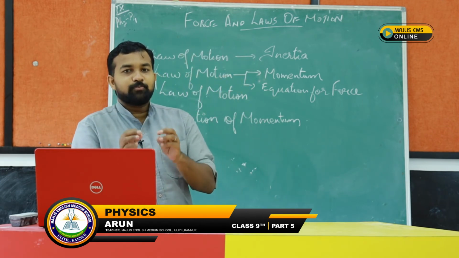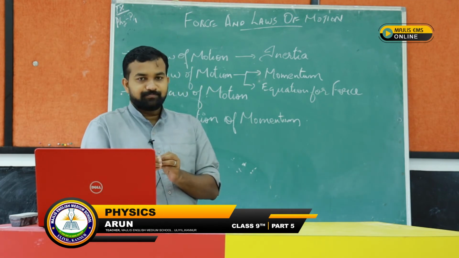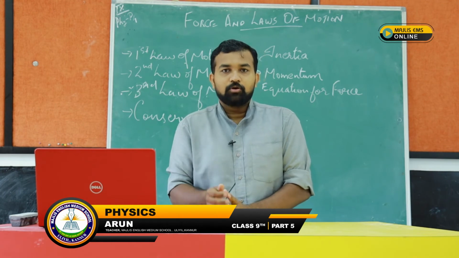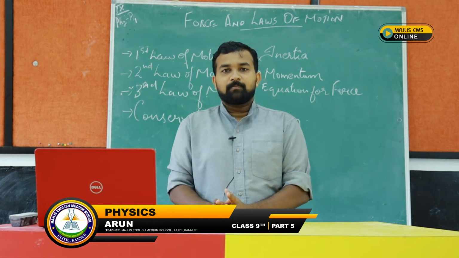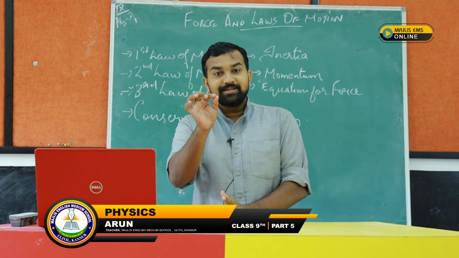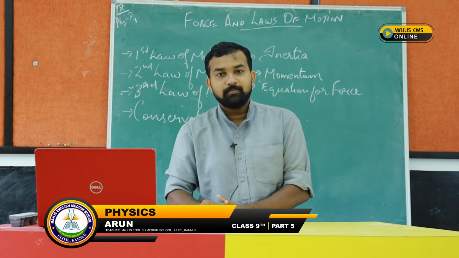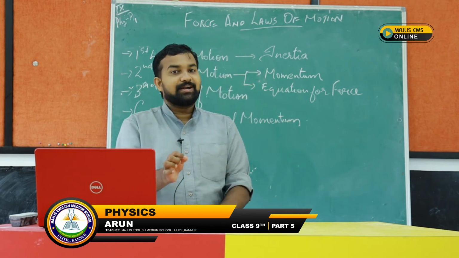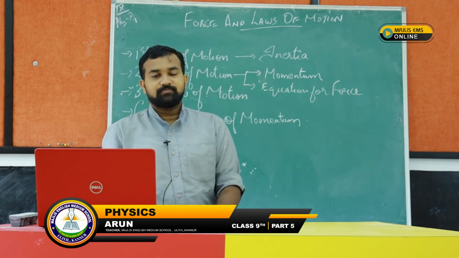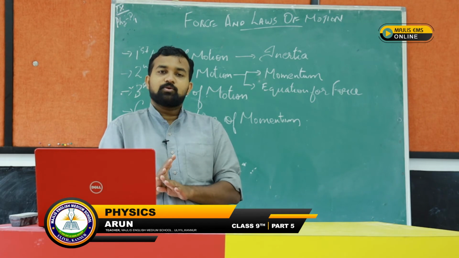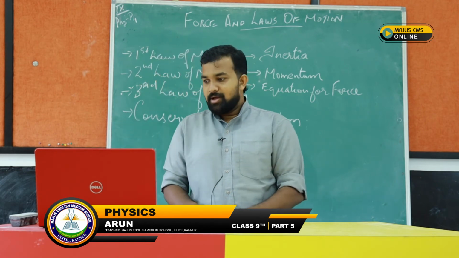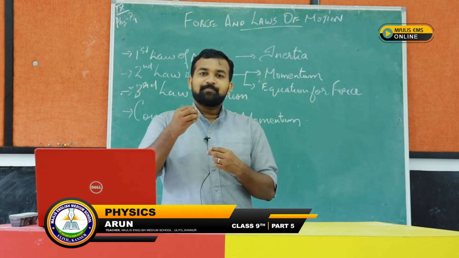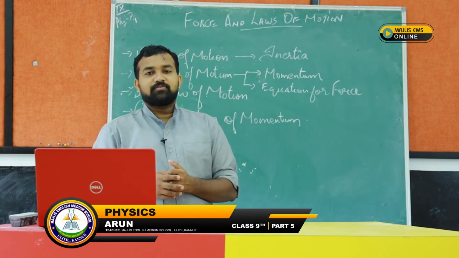So the first law of motion is clearly stating that any object which is at rest or in uniform motion will remain in its state of rest or uniform motion until it is acted upon by an external unbalanced force. This is the first law of motion. We have discussed it and studied the definition of the first law of motion.